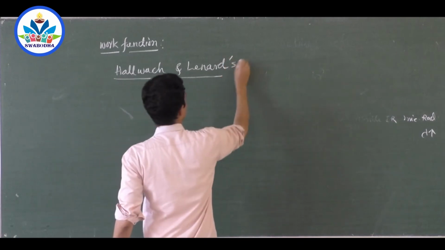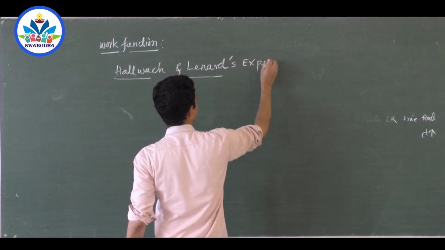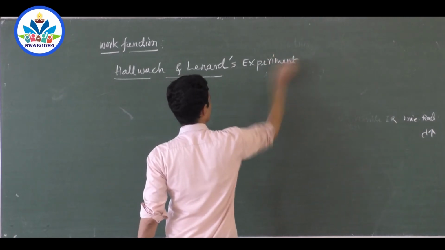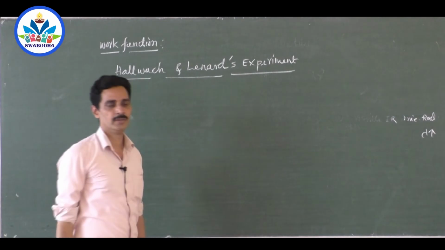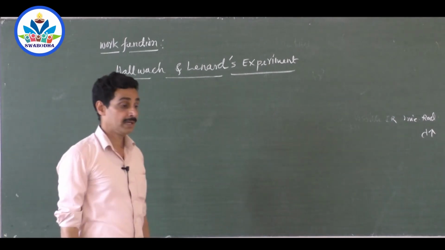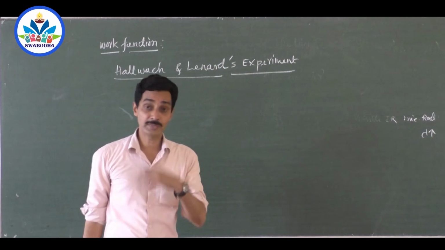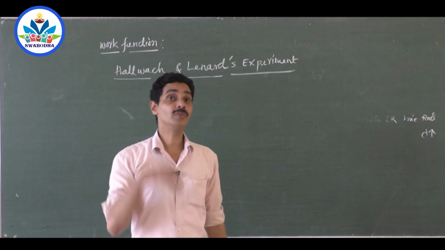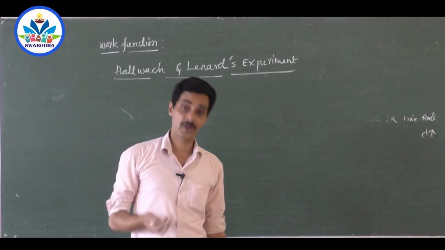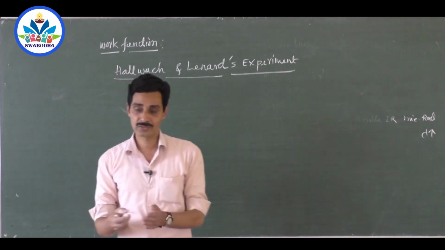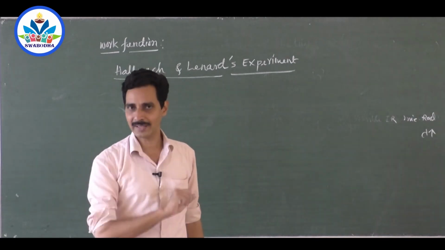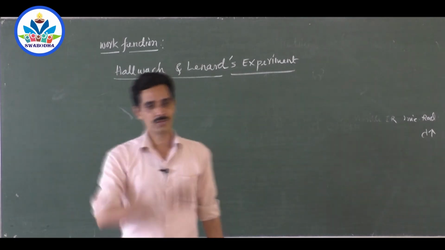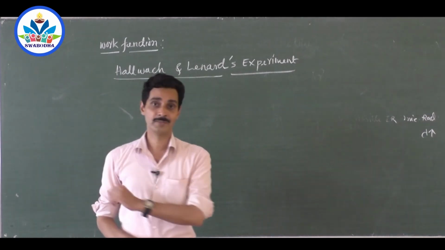So they took one photosensitive plate, right? That plate on which when light falls, electrons come out. And after the electrons come out, you must be very sure that electrons have come out, because you can't see the electrons which have come out. How to see whether the electrons have come out or not? You make those electrons flow through a wire. Then if you get a current, the electrons have come out and moved in a wire and produced current, right? So you need a path to attract the electrons.